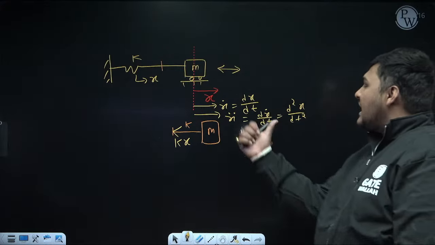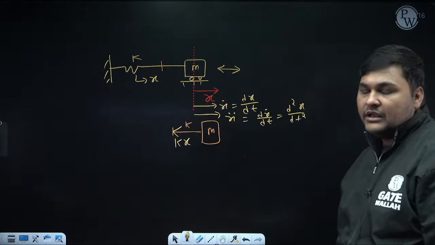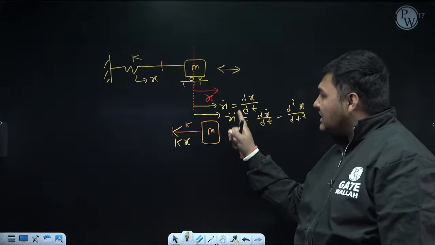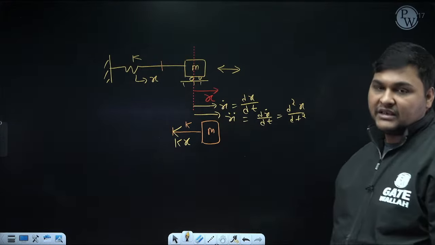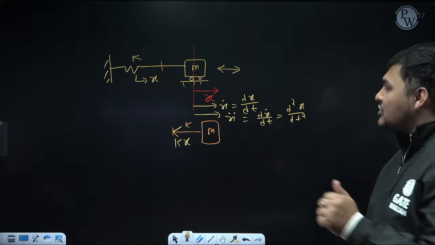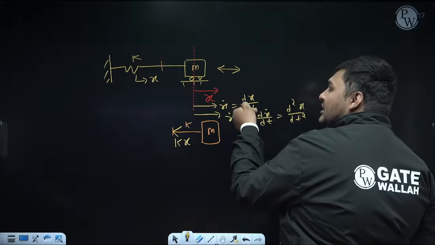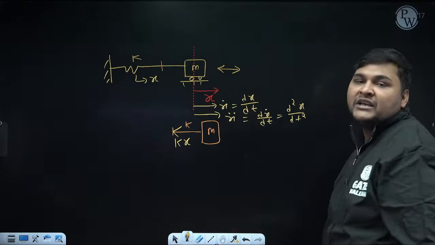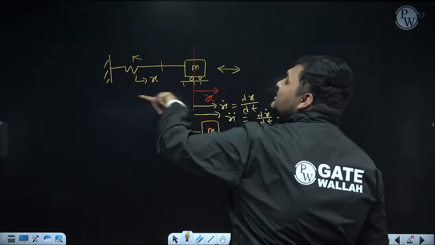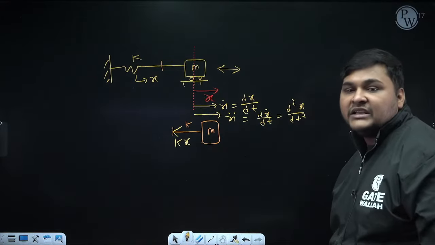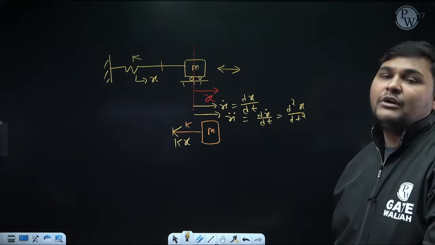Then why are you saying x double dot is in this direction? See, whenever you calculate acceleration by differentiation, its direction will always be same as x. Now remember, if actual acceleration is in this direction, automatically the value of x double dot will come positive. But if actual acceleration is in this direction, automatically the value of x double dot will come negative.